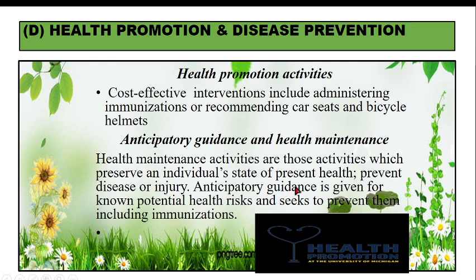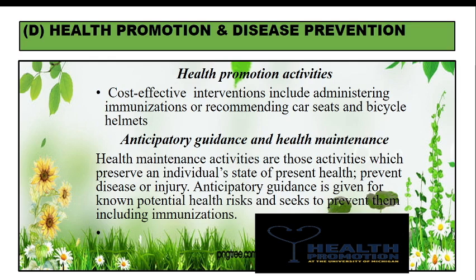Anticipatory guidance is given for known potential health risks and seeks to prevent them, including immunization. So what we do is we anticipate that these things can occur in future, and all those steps which we take today are so that those things will not occur tomorrow. So this also includes immunization.